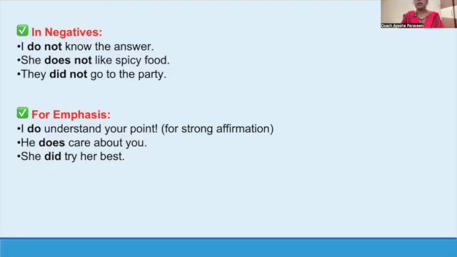Okay, so here in a negative sentence you see do, does and did as a helping verb came to support the main verb. Now sometimes, to emphasize, we also use the helping verb do, does or did. I do understand your point. For strong affirmation, I do understand your point. That means you're putting more stress on do. Here we are more emphasizing that I do understand.